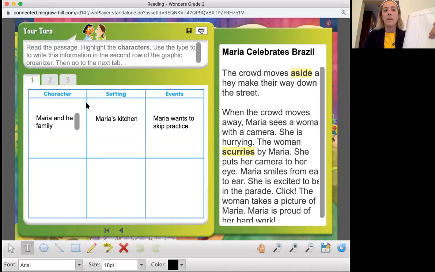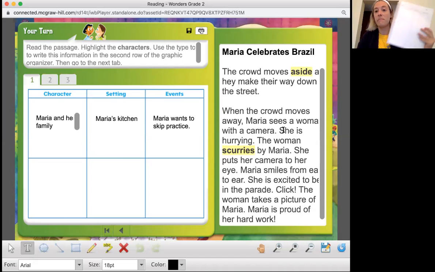Okay. All right. It says read the passage, highlight the characters, use the type button. So I'm going to do that. You guys are going to be writing this information. So first, if you need more time getting this written down, please make sure you pause the video and then press play whenever you're ready to join back up. All right, so let's read the passage. Now let's first find the characters as we're reading, okay?